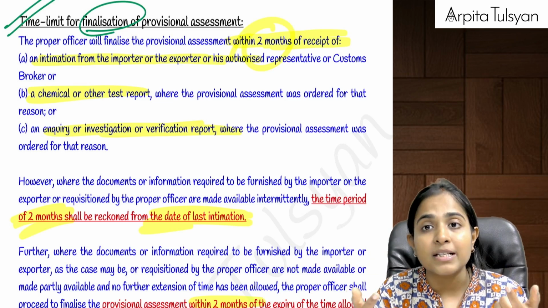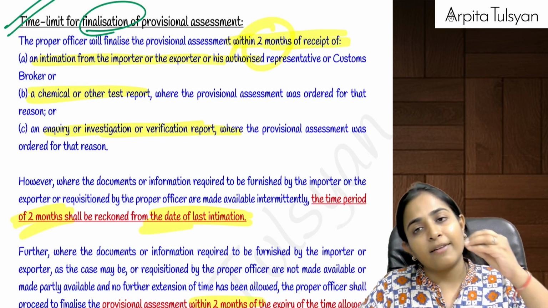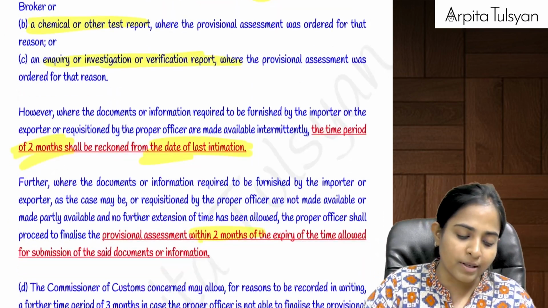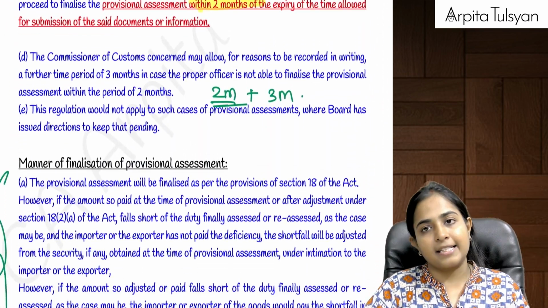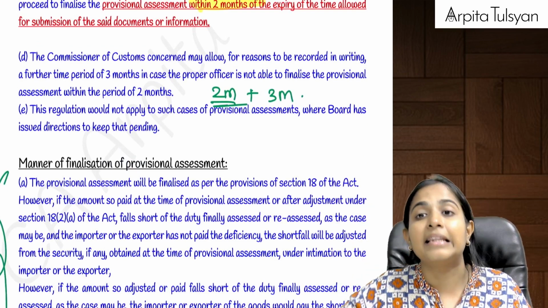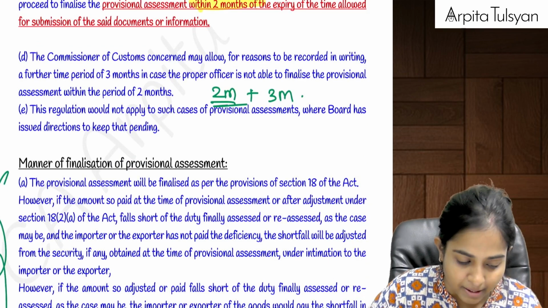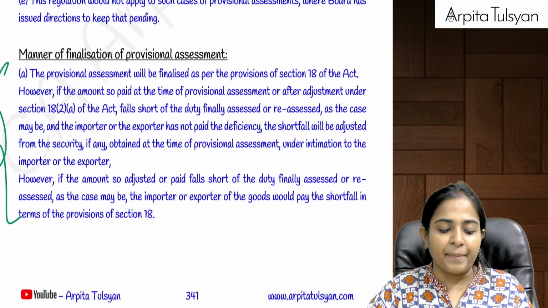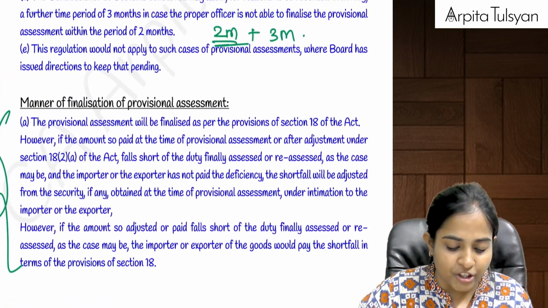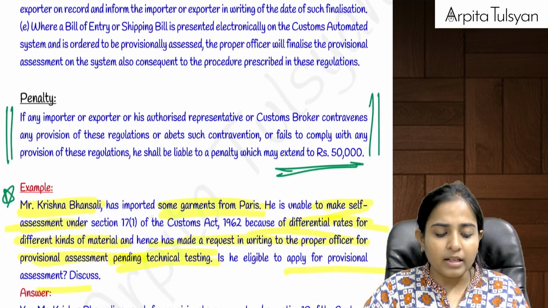What if you don't submit the information at all? Then from the last day of submitting the information to the proper officer, within 2 months he is going to complete the provisional assessment. This time period of 2 months can be further extended by another 3 months. So 2 months plus 3 months is the total time period for finalization of provisional assessment. Are you clear with this?